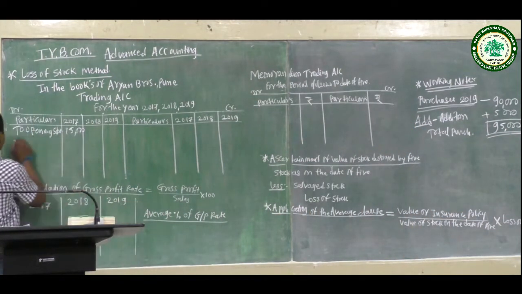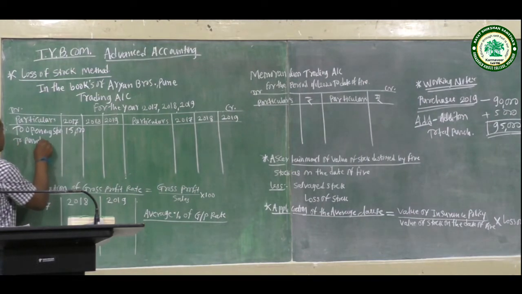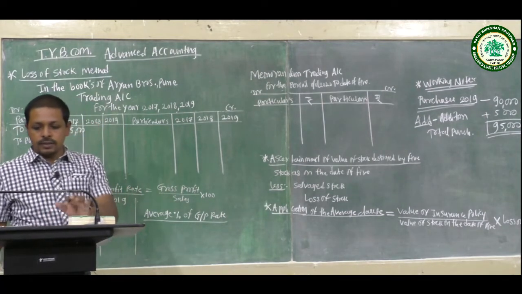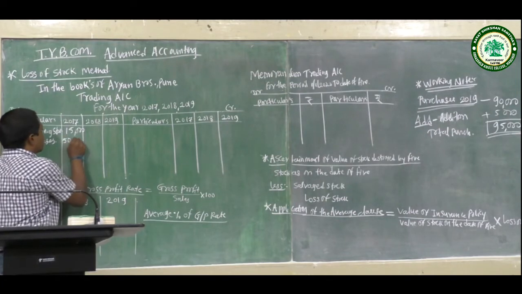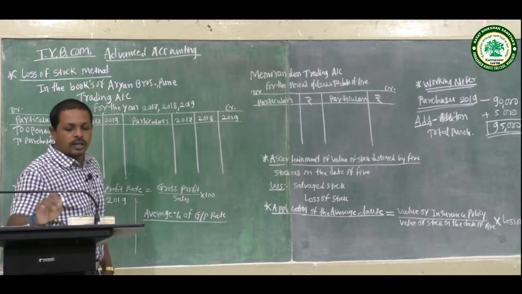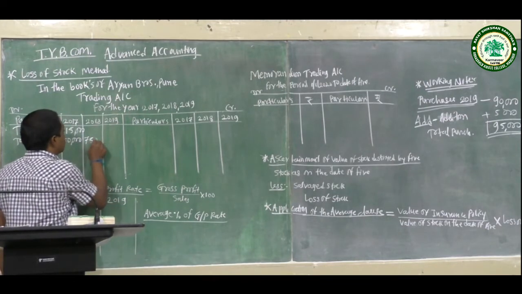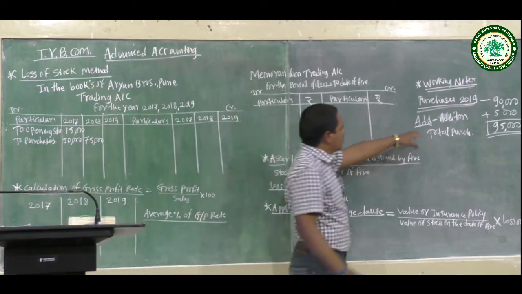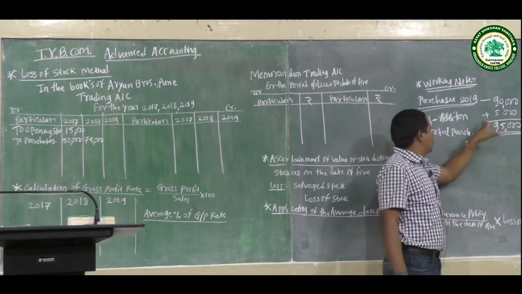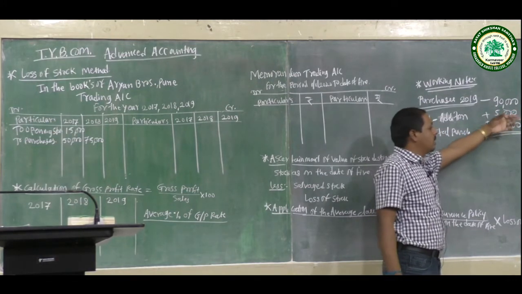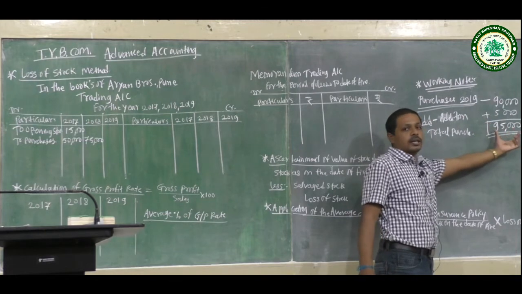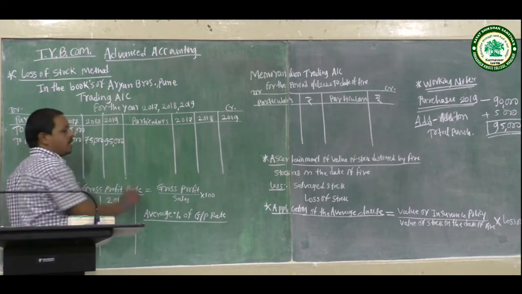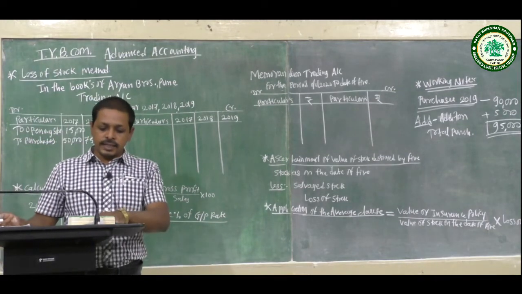Continuing with purchases: 2017 is 50,000, the second year 2018 is 75,000, and 2019 is 90,000 from the working note plus the 5,000 adjustment, so total purchases for 2019 are 95,000.